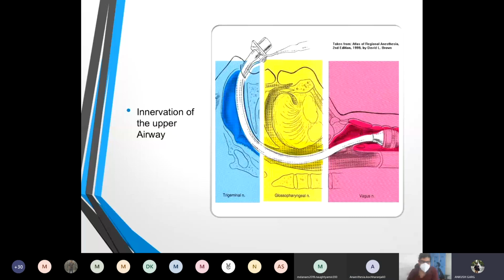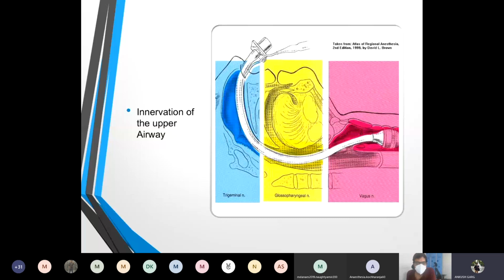The innervation of the upper airway is mainly by the trigeminal nerve, glossopharyngeal nerve, and the vagus. The nose is supplied by the trigeminal nerve, by its branches, the ophthalmic and the maxillary, which in turn give out the anterior ethmoidal and the greater and lesser palatine nerves.